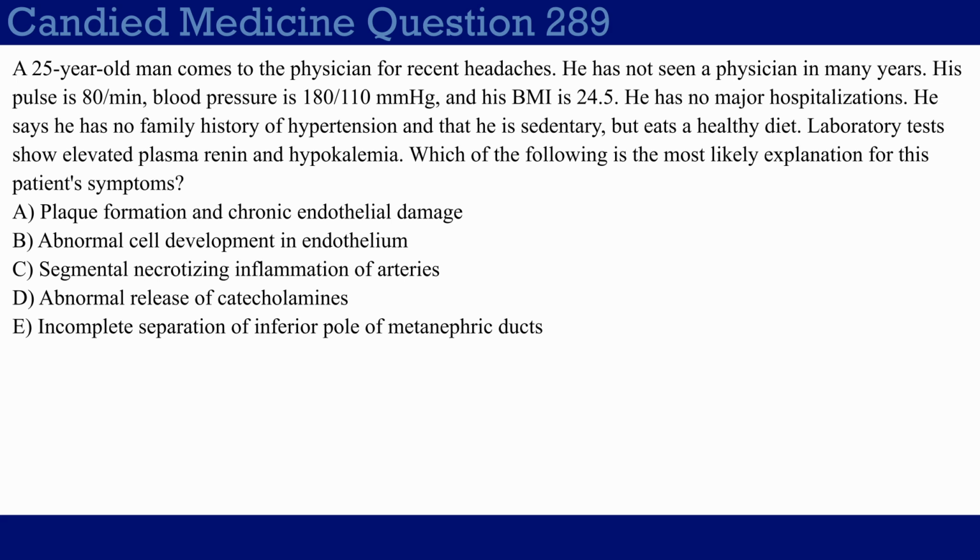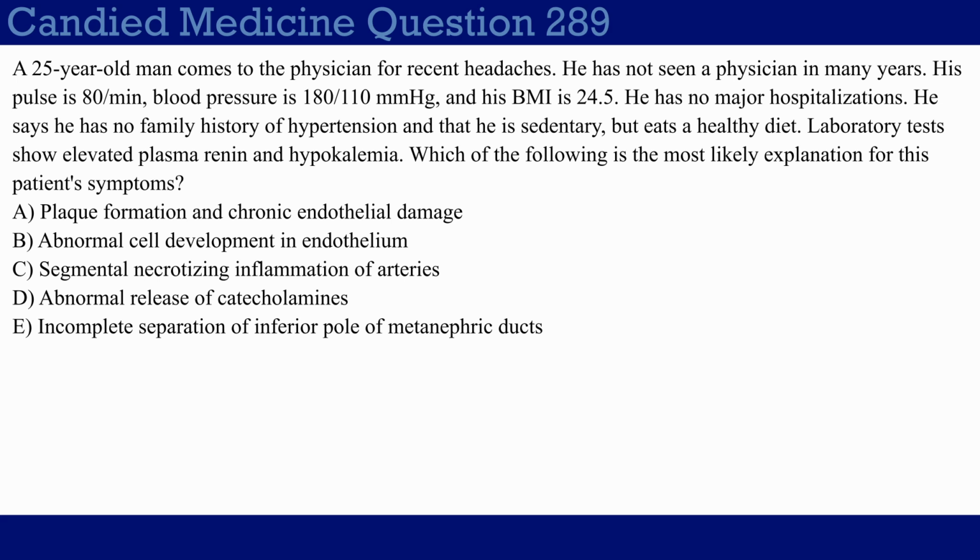All right, so we have a hypertension patient here with hypokalemia, which immediately starts making you think of the RAAS system. And because we have elevated plasma renin, then you know that this is probably a secondary hyperaldosteronism. Because if it was primary, like an aldosterone secreting tumor, it would cause negative feedback on renin, and renin would be low.